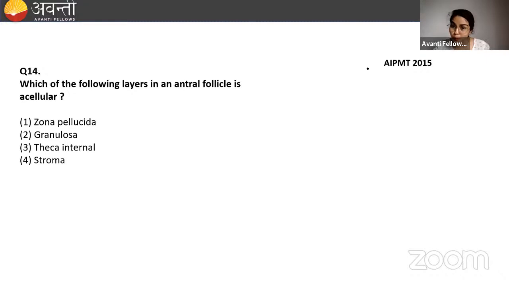Try to answer in the poll also. Come on, do it. Let me check how much you have understood this. Better think and then answer.